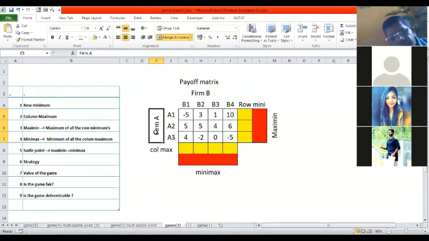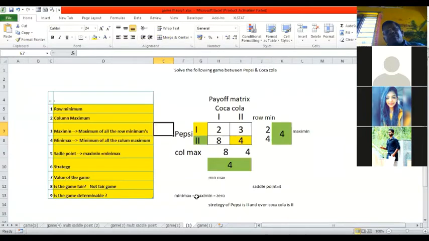Sir? Yeah, please. So I have a question on the previous question. Yeah, please tell me. So saddle point and the value of the game will be the same? Need not be the same. It's a good question. It need not be the same. I'm going to come to a set of examples where the value of the game need not be the same as the saddle point.